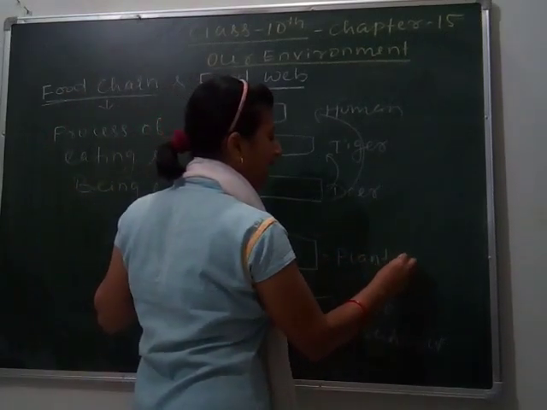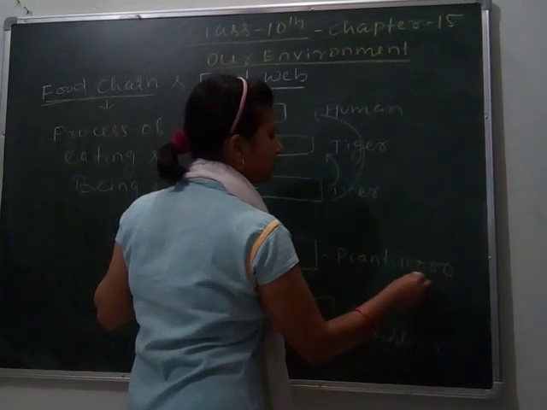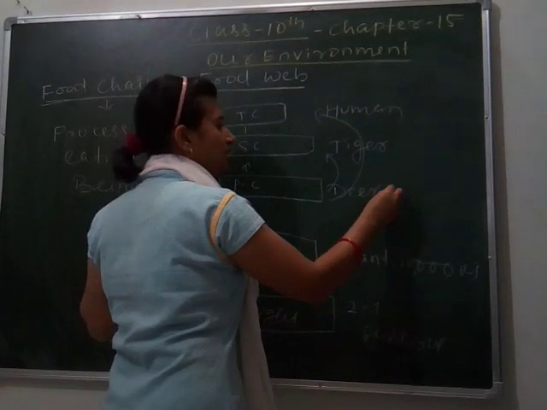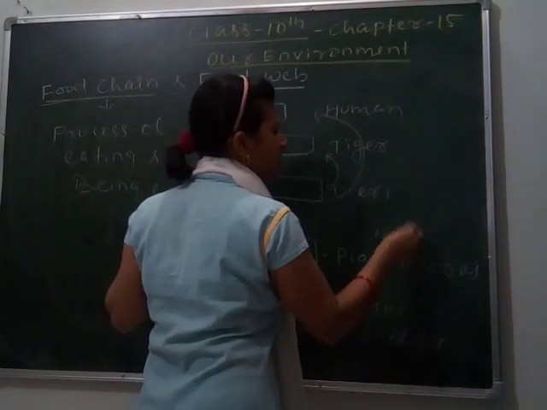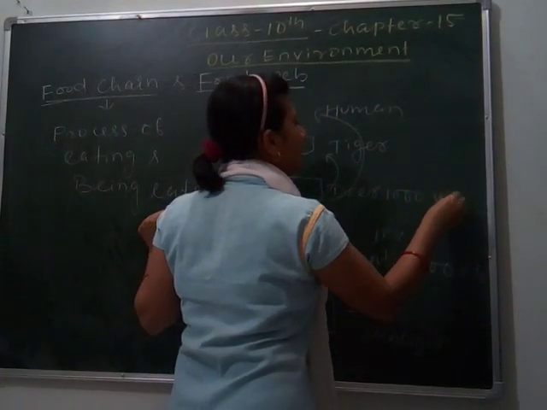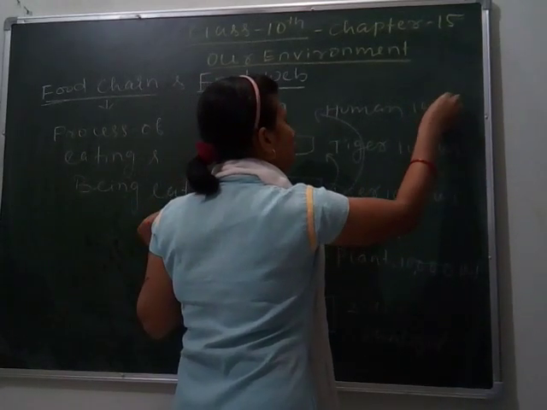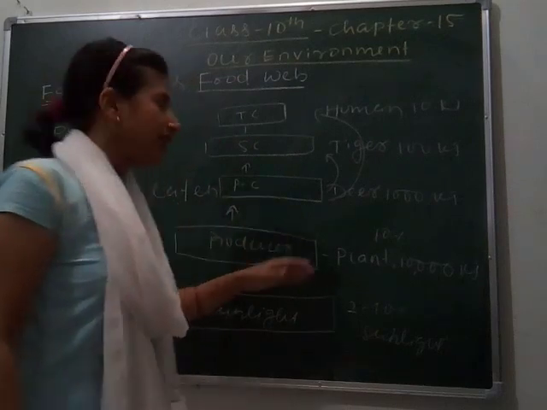So if plants synthesize food that is 10,000 kilojoule, then it only transfers 10% of it, means 1000 kilojoule to the next trophic level, and then 100 kilojoule, and then 10 kilojoule, and so on. In this way energy transfer occurs.